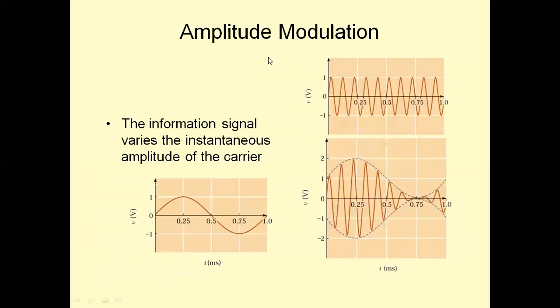So let us see the waveform for an amplitude modulated signal. The information signal varies the instantaneous amplitude of the carrier. That is the process of amplitude modulation. So this waveform is a message signal. It is a low frequency, time domain signal. The amplitude of this particular message signal is varying with respect to time. The voltage is varying with respect to time.